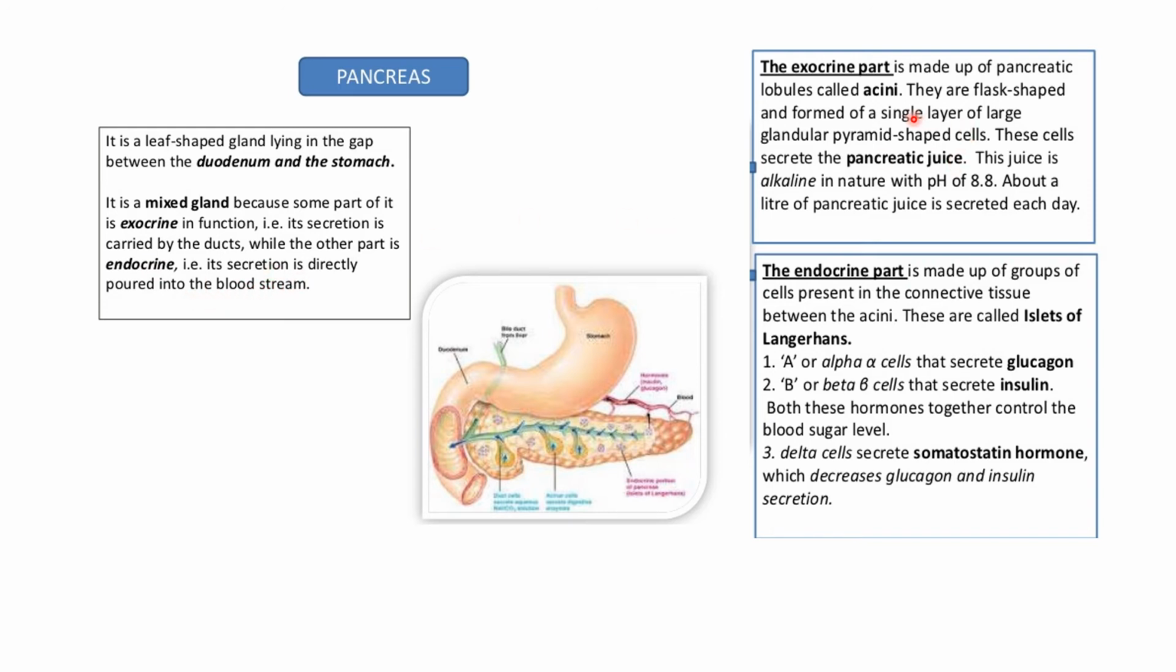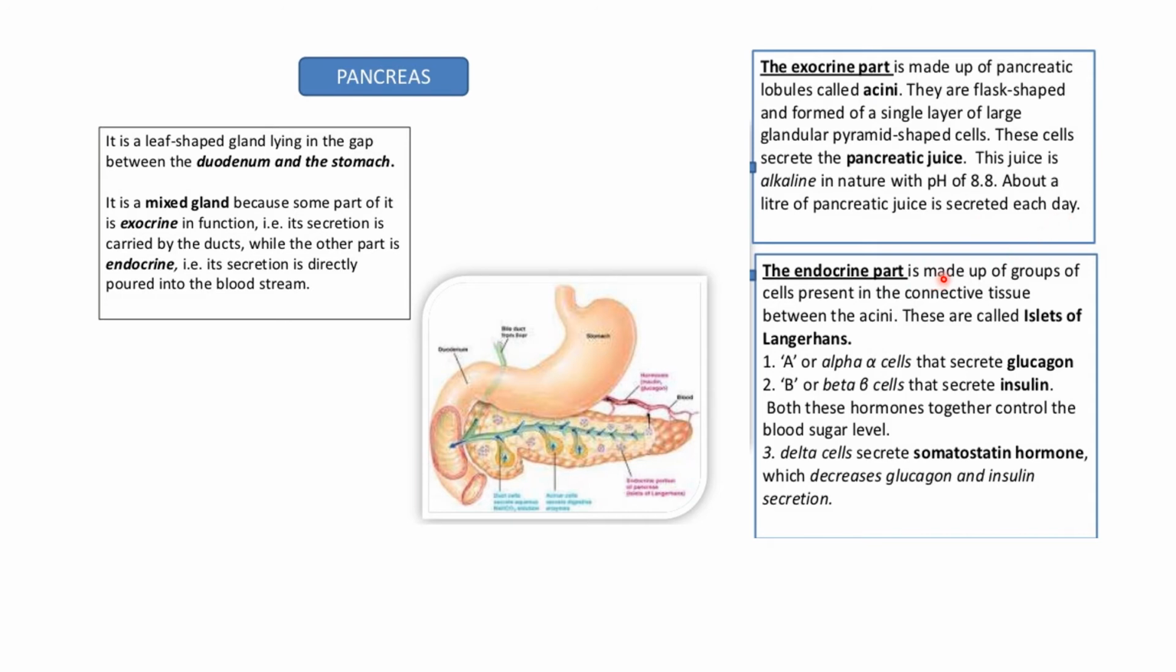Now let's see the exocrine part. The exocrine part is made up of pancreatic lobules called acini. They are flask shaped and form a single layer of large columnar pyramidal shaped cells. This secretes pancreatic juice. This juice is alkaline in nature and the pH is 8.8. About 1 liter of pancreatic juice is secreted every day.